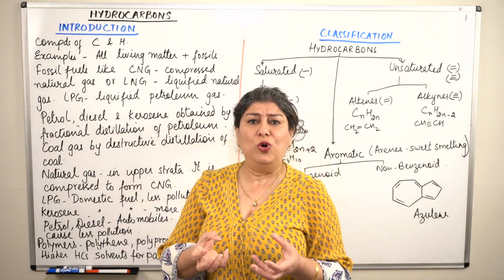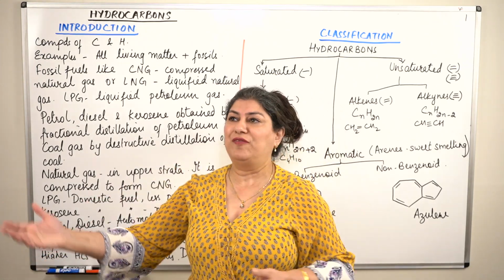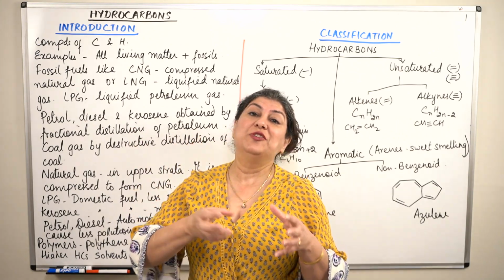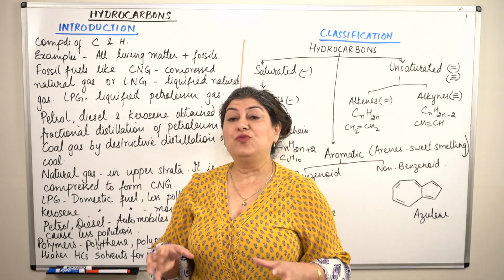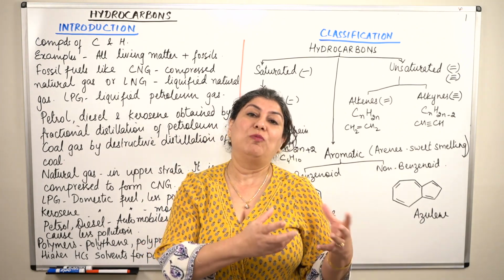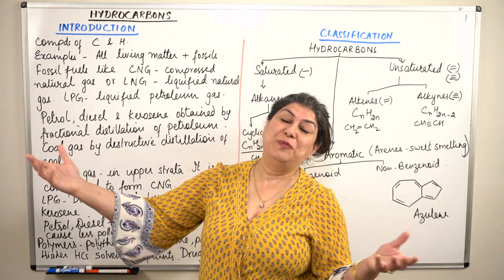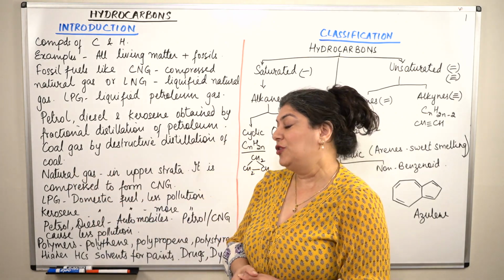So much so that coal was dead trees which were buried under the earth and stayed there for millions of years, and then they got converted into almost pure carbon and formed coal. And when that gets even purer, it forms diamond. So all of those would be kind of organic compounds, although now they are devoid of hydrogen.